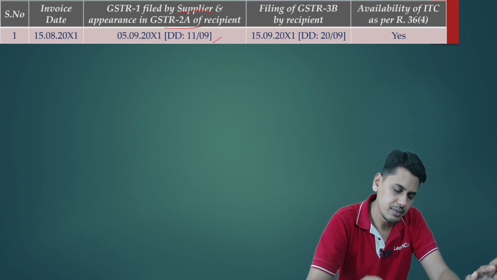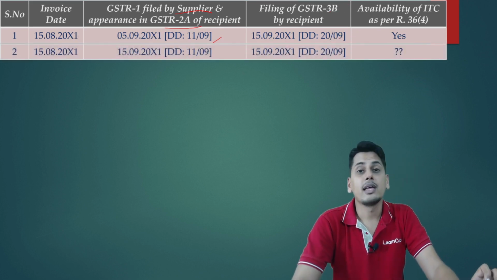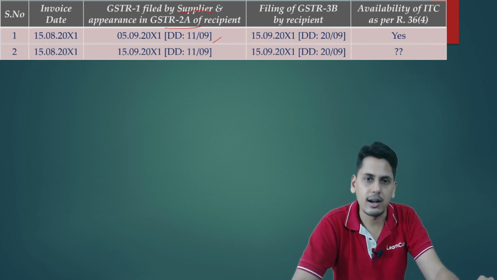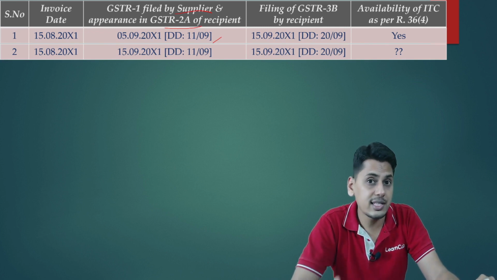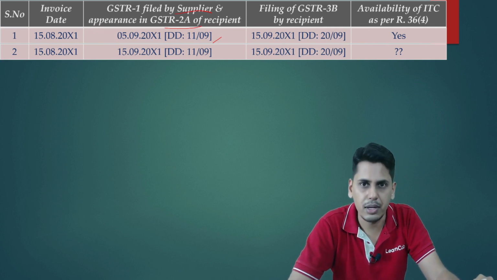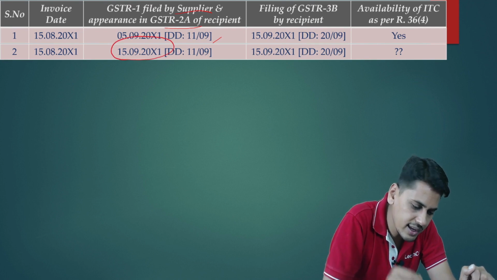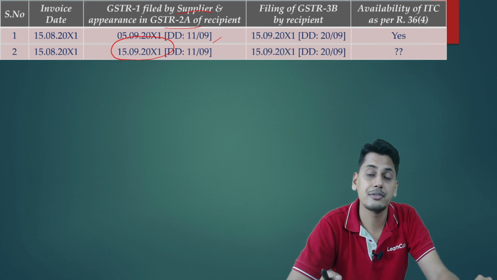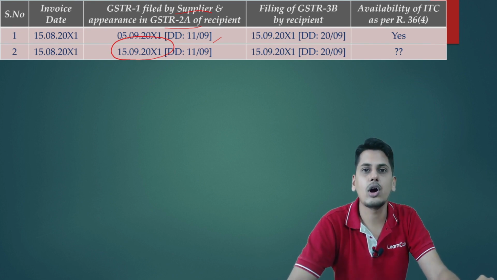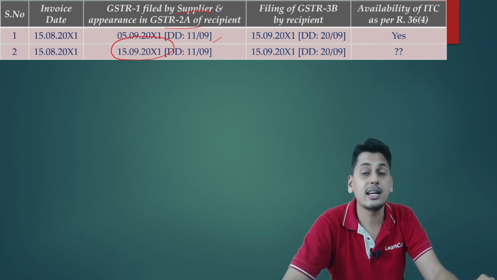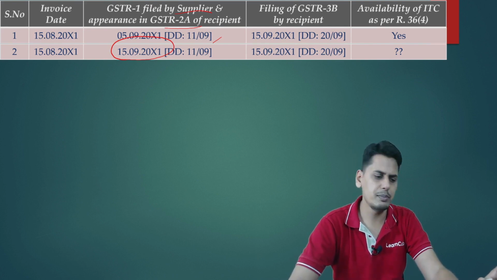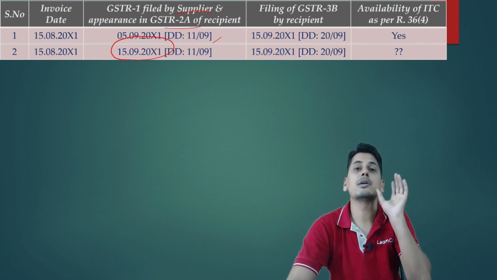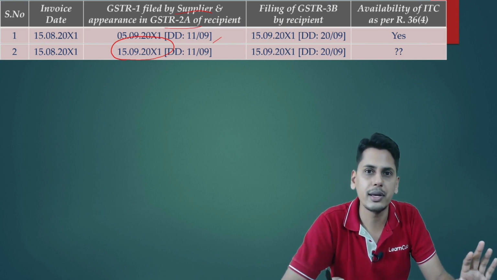Let's take another example. Invoice dated 15th of August. Due date for filing GSTR 1 by the supplier is 11th of September, but this person is filing his GSTR 1 on 15th of September. Then filing of GSTR 3B by the recipient. On 15th of September, when I am checking my GSTR 2A, it is appearing in my GSTR 2A.